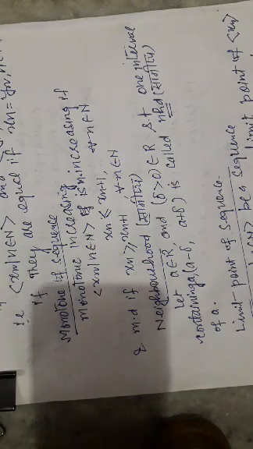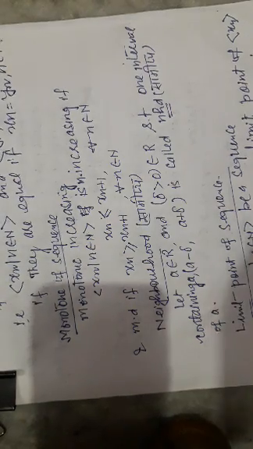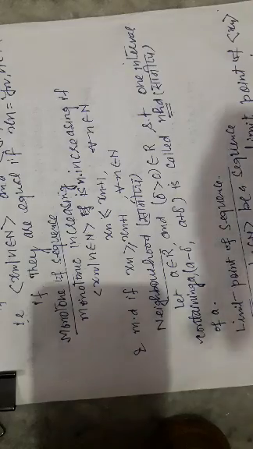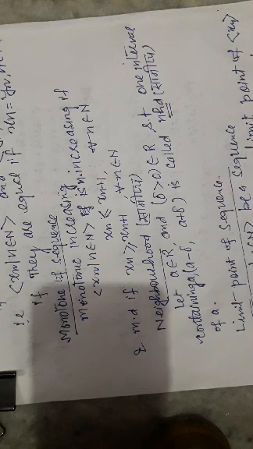It means the terms of the sequence are increasing or equal. If the equal sign disappears, xn less than xn plus 1 for all n, then this sequence is said to be a strictly monotonically increasing sequence.